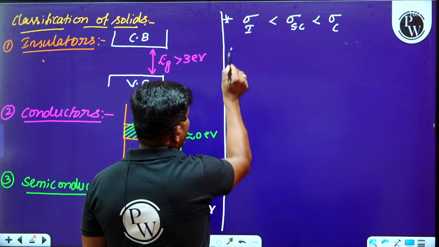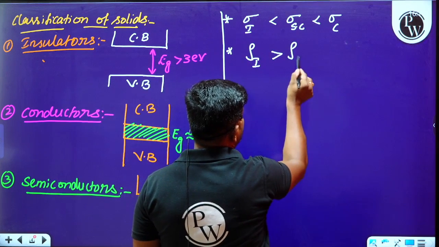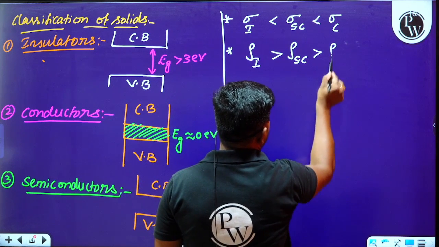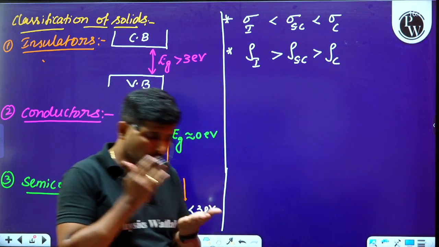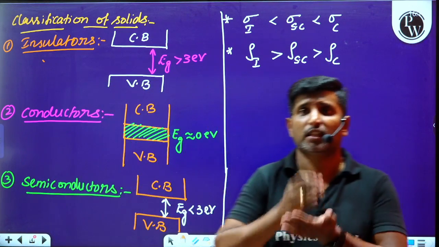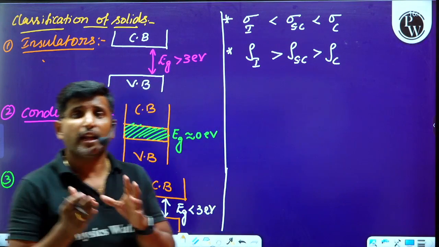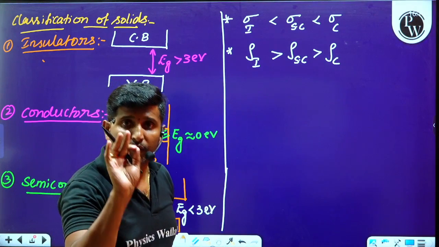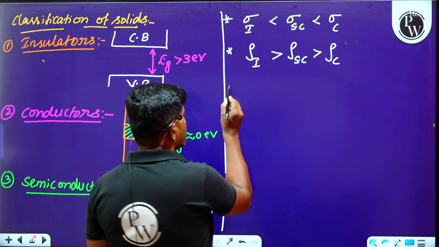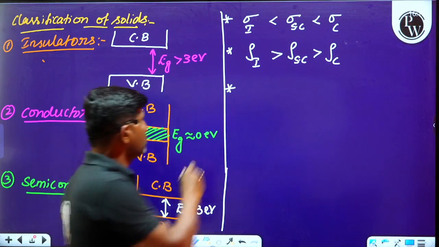Or we can say that the resistivity of the insulator is greater than the resistivity of semiconductors, which is greater than the resistivity of conductors. In simple terms, the materials whose conductivity or resistivity lie between insulators and conductors are referred to as semiconductors. Is it clear? I hope you understood this point here.